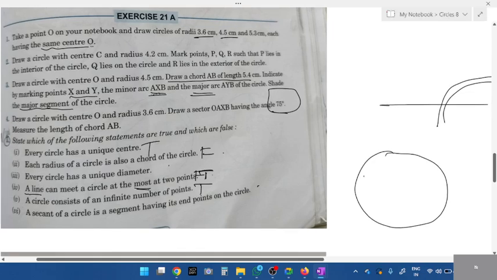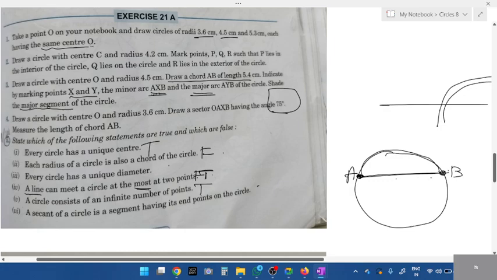So first let me draw a chord AB. Is the answer true for this sixth one? True or false? A secant of a circle is a segment having its end points on the circle. What do you mean by end points? Can you see A and B's end here? Is this a secant or just a chord, students? AB is a secant or a chord?